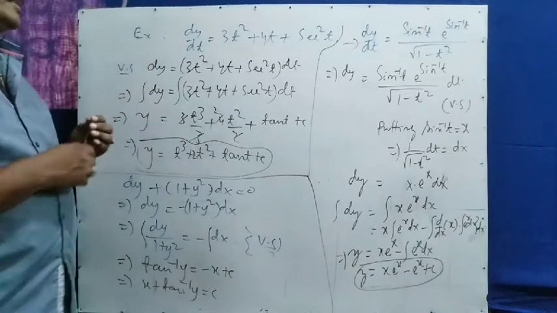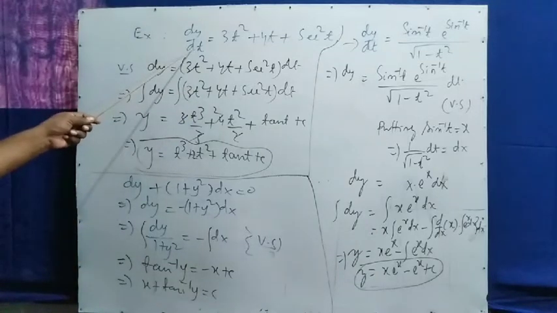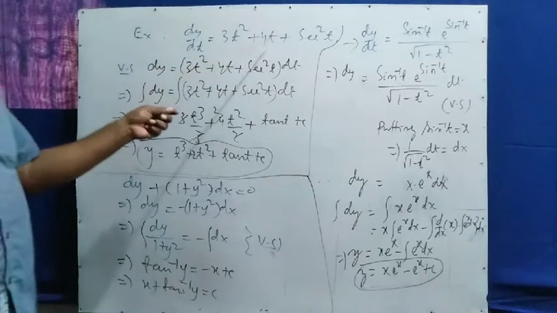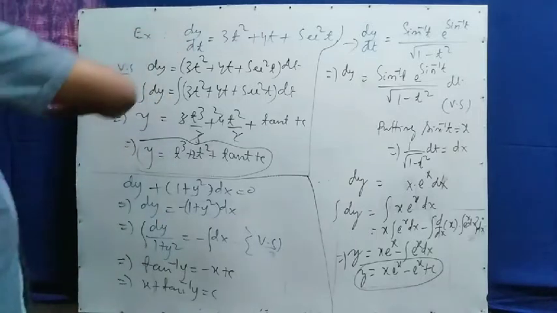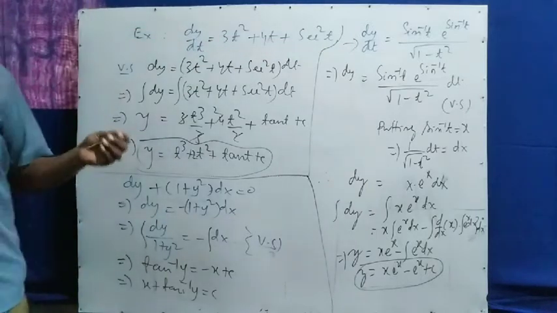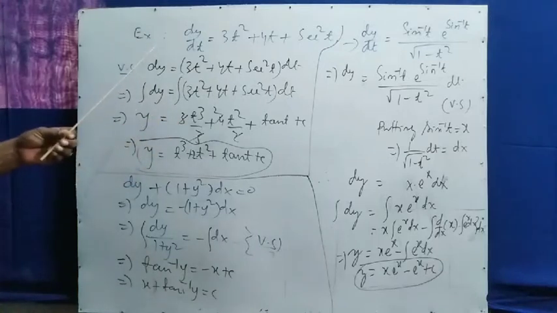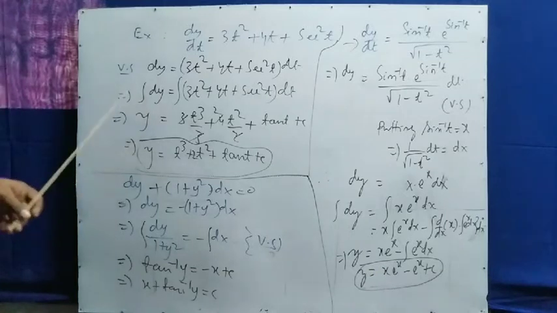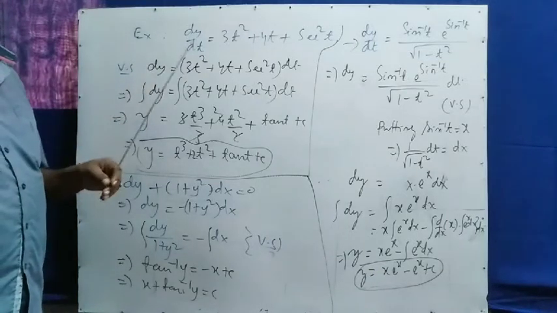Y you take on the left side and t on the right side. Here dt is there, so it is t, and you take this side: 3t square plus 4t plus sec square t, dt, and here dy. Y and t are completely separated. This process is known as variable separation, VS.